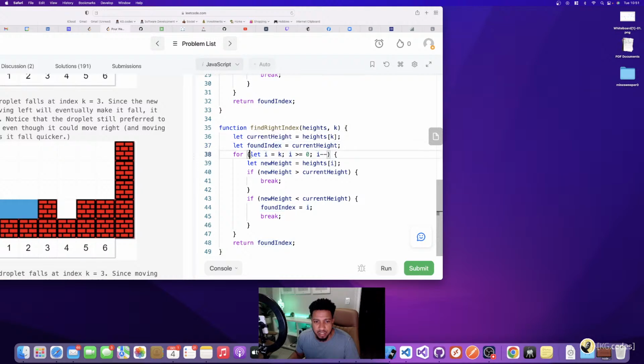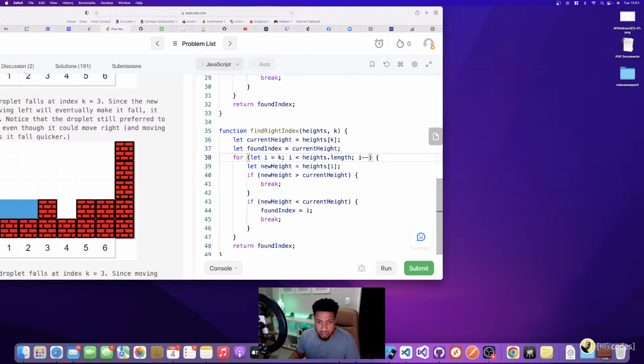But here, how do I go right instead of left? So I should still start with K, but I should be less than heights dot length, because I'm going to the right now. And so the end of my loop is here. And then instead of minusing, I need to add, because I'm going right in the array instead of left in the array.